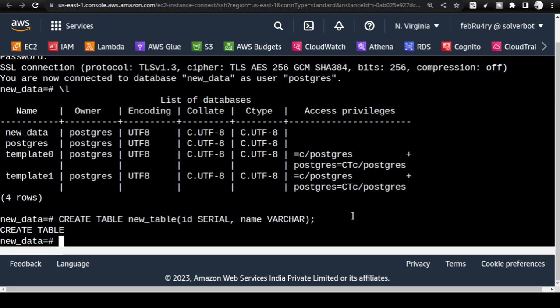And then I'm going to say insert into new table. I am going to insert name, and the values are Superman, why not, and second is Batman, and third is Wonder Woman.